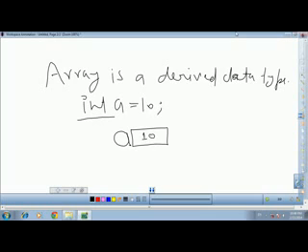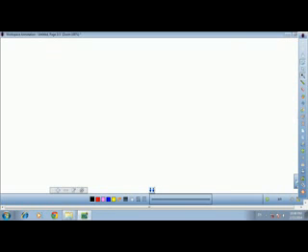What is that address? Suppose A is a variable. We are giving it the name A, and its content is 10. Every memory location has a unique address.